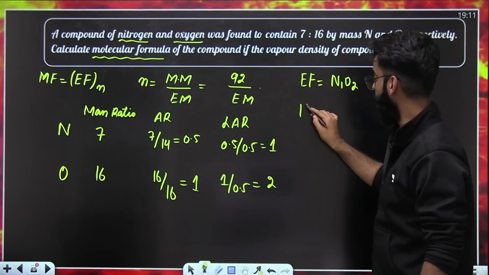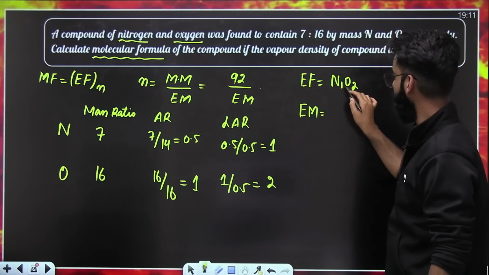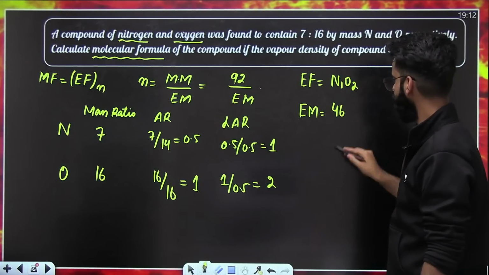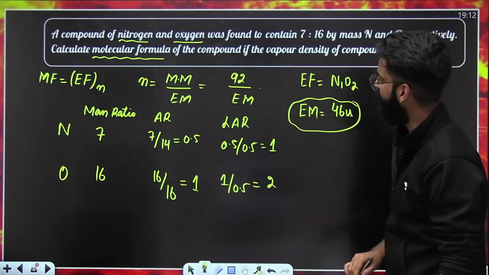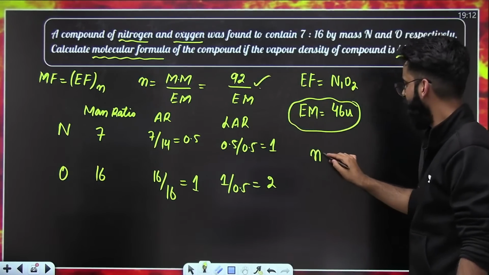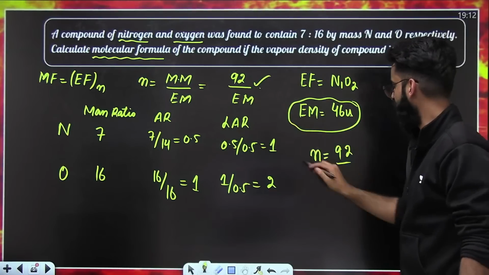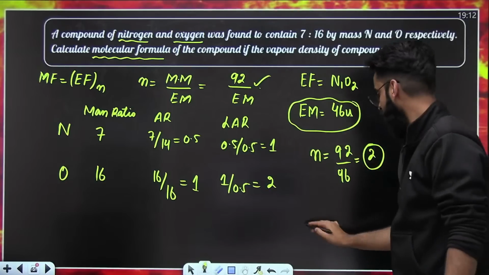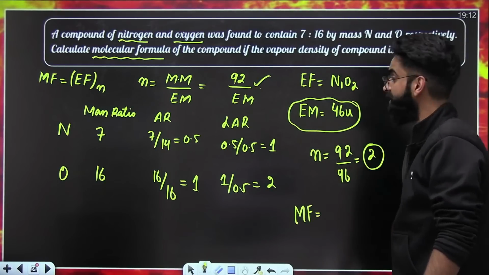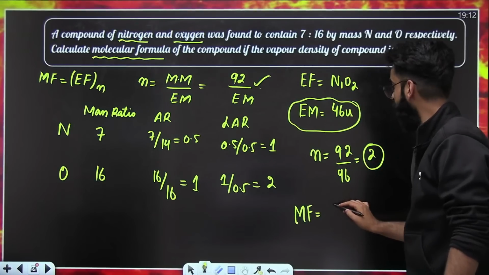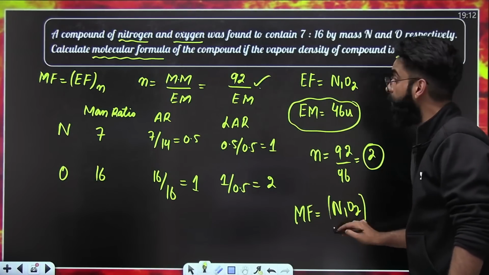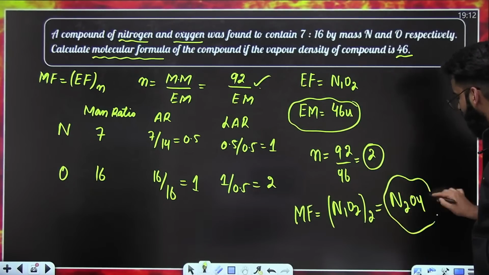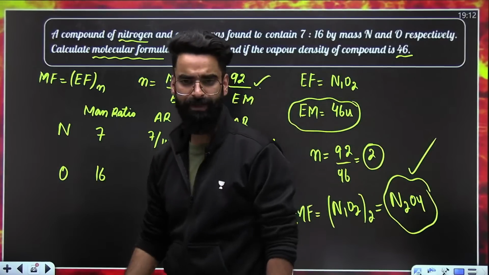So with the help of the empirical formula, can't I calculate the empirical mass, which is 14 into 1 plus 16 into 2? The value comes out to be 46 only. This is the empirical mass. If you got the empirical mass, can't we calculate the value of n? n is equal to 92 divided by the empirical mass, that's 46. The value comes out to be 2. So n we got. If n you got, can't you calculate the molecular formula, which is equal to empirical formula N1O2 multiplied by n value 2? So the final result will be N2O4. So this is N2O4, which is basically the molecular formula of the compound.